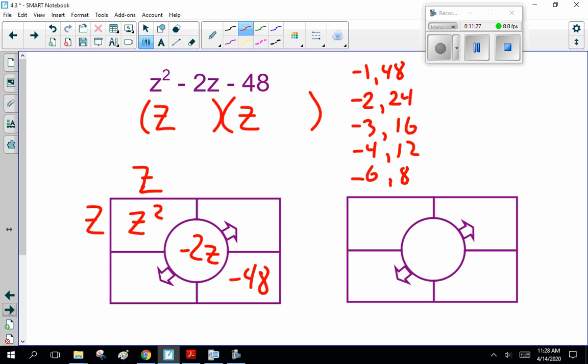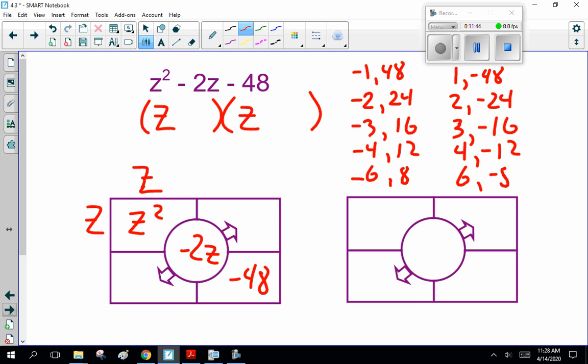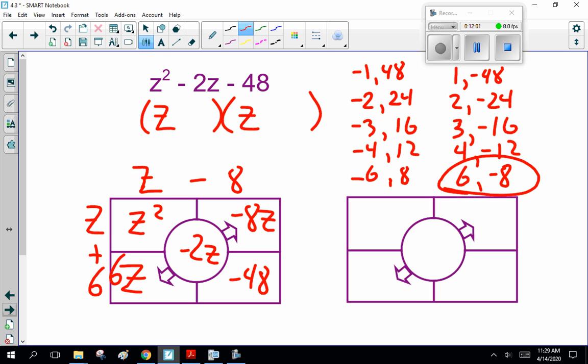I sometimes have to write them out. So minus 1 and 48, or 1 and minus 48. Minus 2 and 24, 2 and minus 24. Minus 3 and 16, or 3 and minus 16. Minus 4 and 12, or 4 and minus 12. Minus 6 and 8, or 6 and minus 8. Now, which combination of those numbers gives us minus 2? 6 and minus 8. So if I go z minus 8, z plus 6, 6z minus 8z is minus 2. Yes, that works. z minus 8, z plus 6.